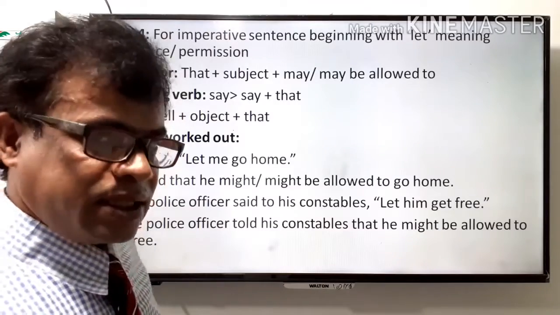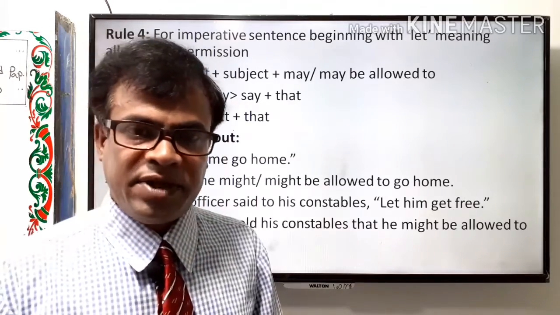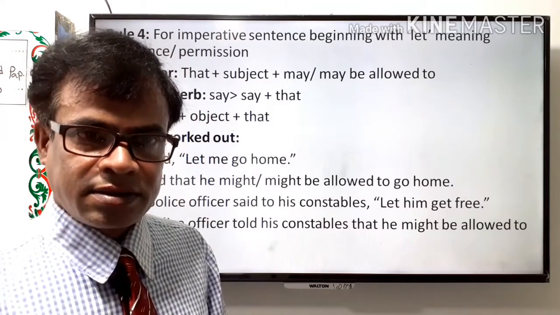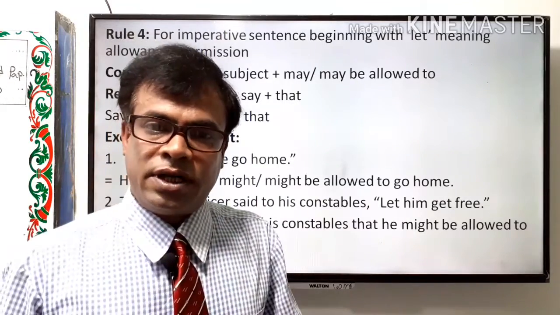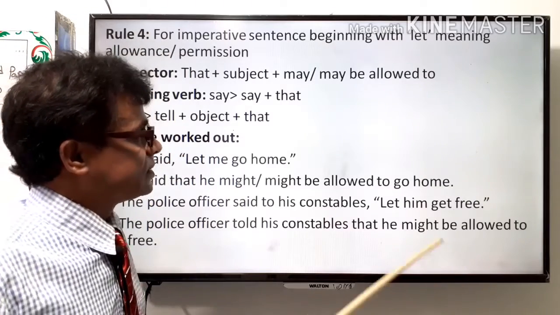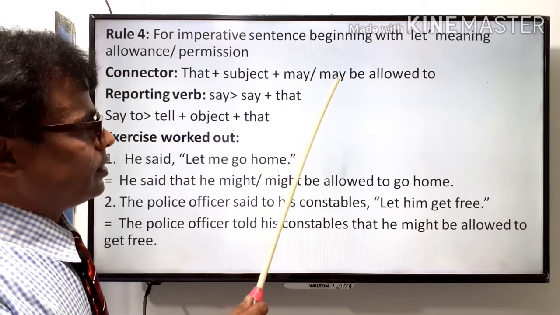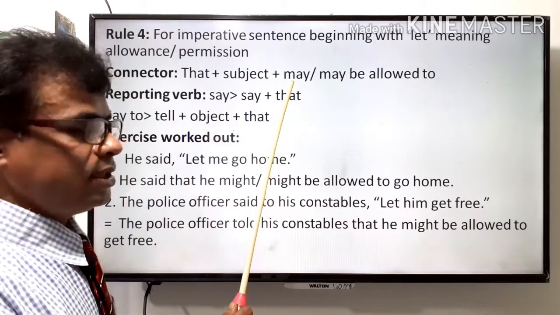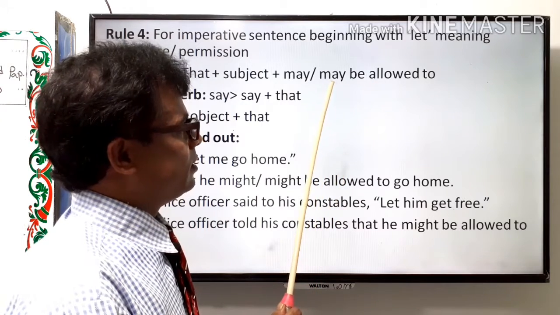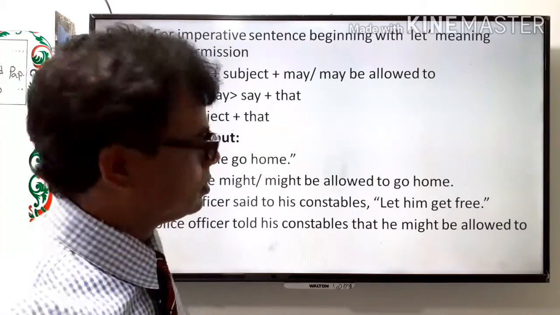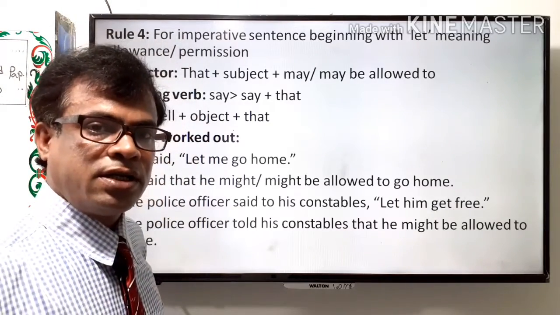In the other case, when the imperative sentence begins with let and it means allowance, or permission or approval, then the subject contains the modal verb may, or the phrase including modal verb may be allowed to, before the finite verb of the reported speech.